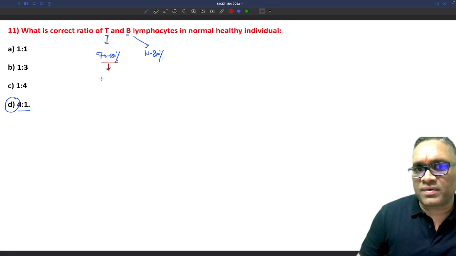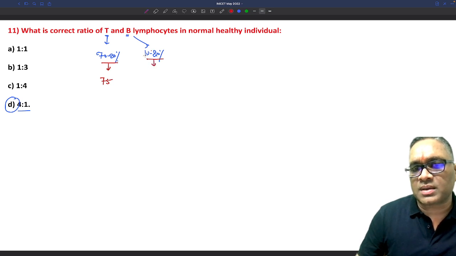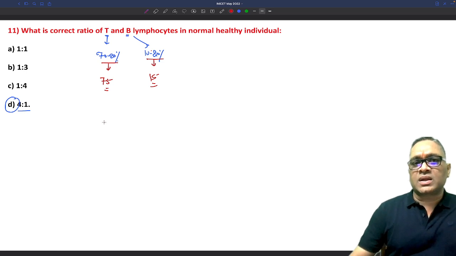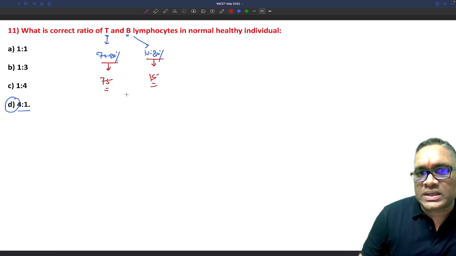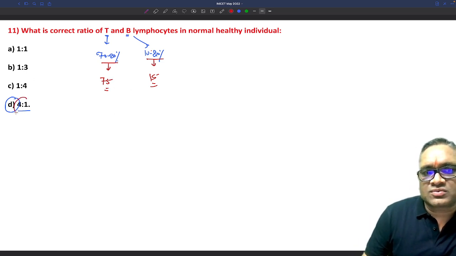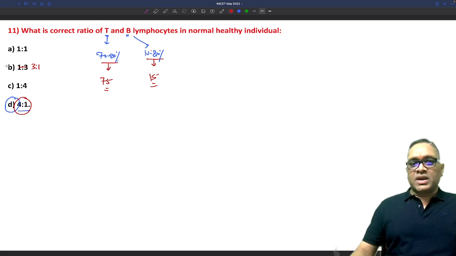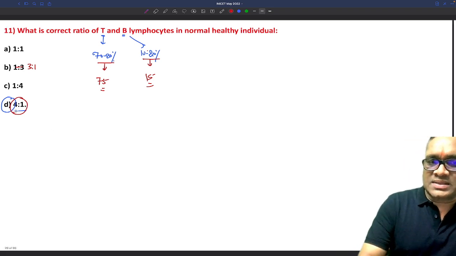So please remember, if you say that it is 10 to 20% and you take the average value, what is 70 to 80, it is coming 75. Right, the average value of 10 to 20 is coming 15. So how much is this? Is it 3:1 or 4:1? So please remember, it will be 4:1, right? So remember, this will be the right answer. I have just written it wrongly. It should be 4:1 and the answer should be this one.